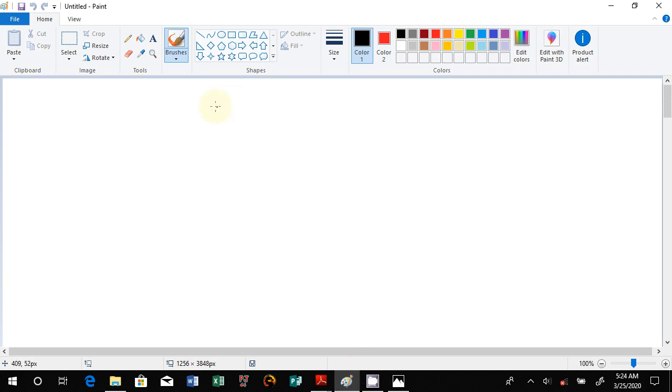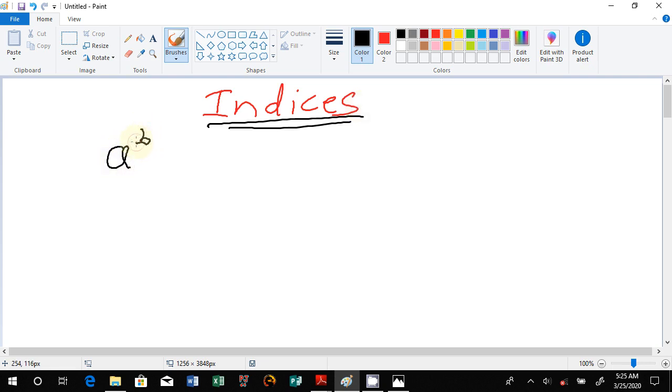Now what are indices? So for starters, we have to know indices. Now that's our topic for now. Indices are mathematical expressions or numbers which come in the form of A and B on top there.